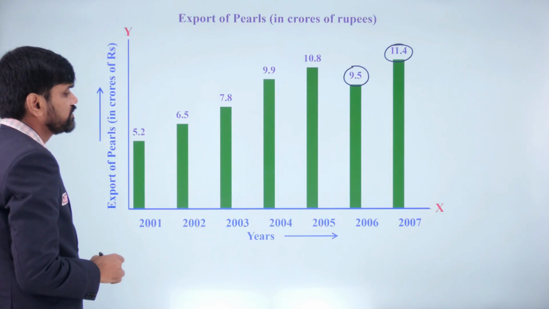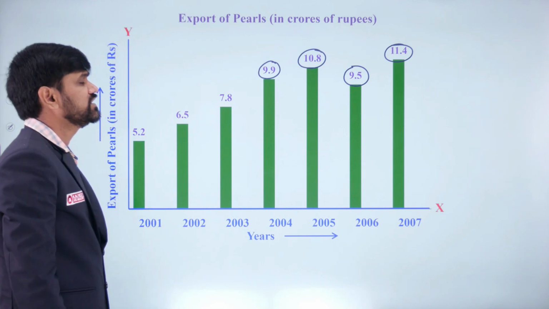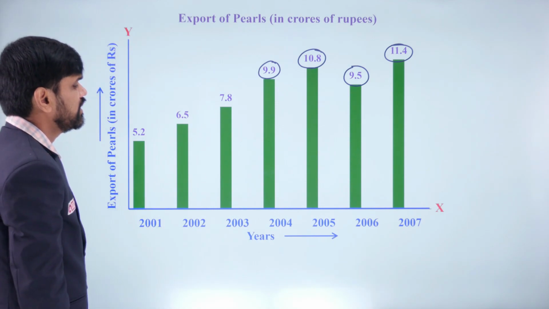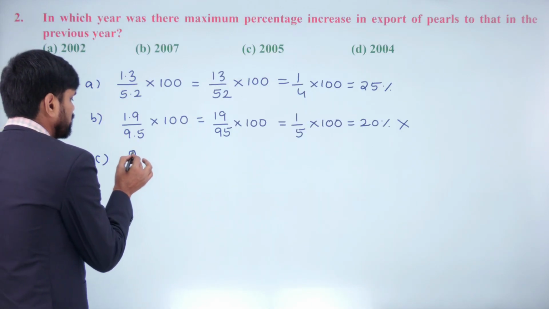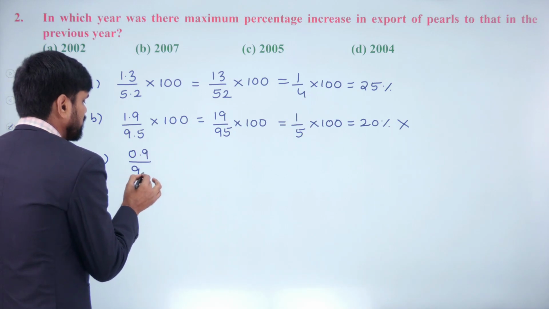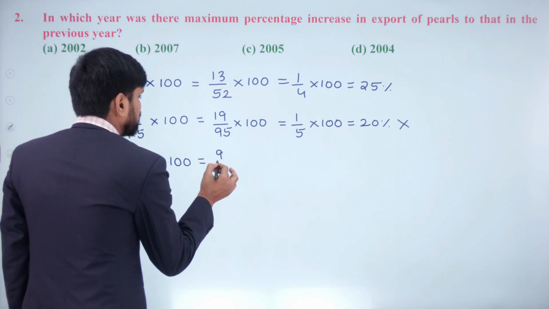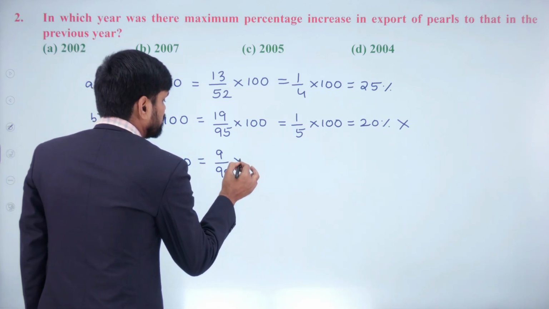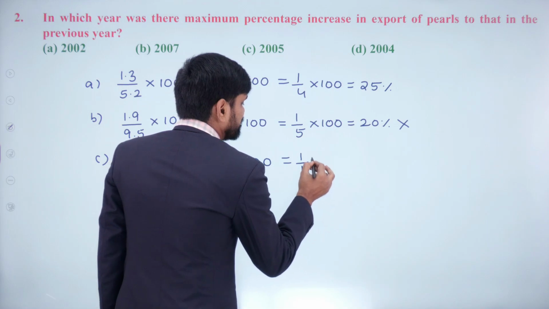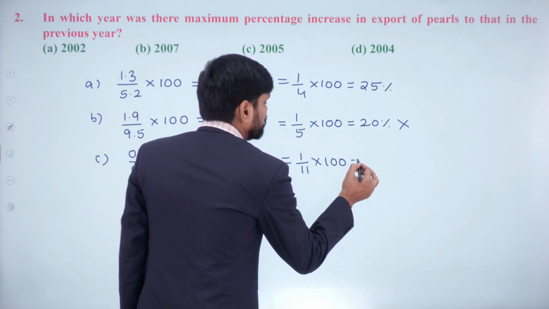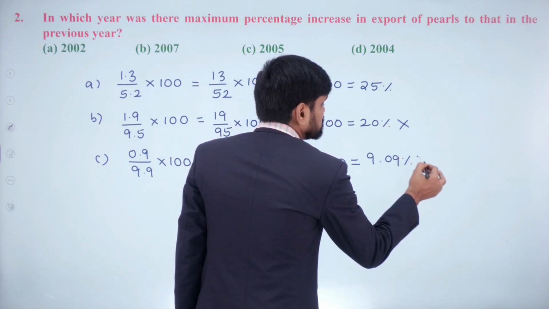Next, 2005. In 2005, from 9.9 it is becoming 10.8. There is an increment of how much? 0.9 on 9.9, right? So 0.9 on 9.9 into 100. This becomes 9 by 99 into 100. 9 by 99 is nothing but 1 by 11. So 1 by 11 into 100. 1 by 11 means we know that is the ninth table, so that is 9.09%. This is also not the maximum.